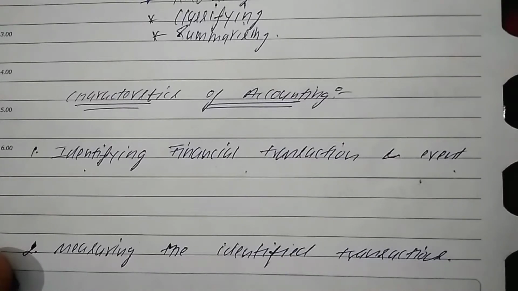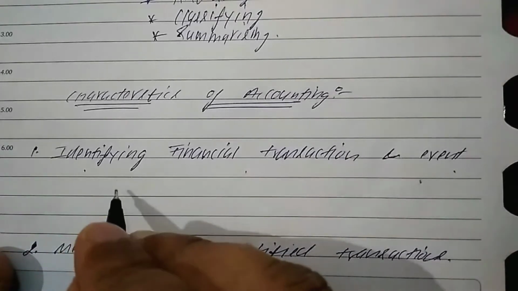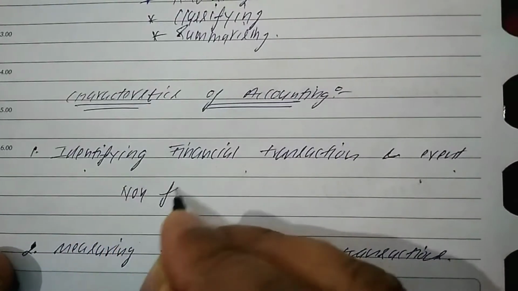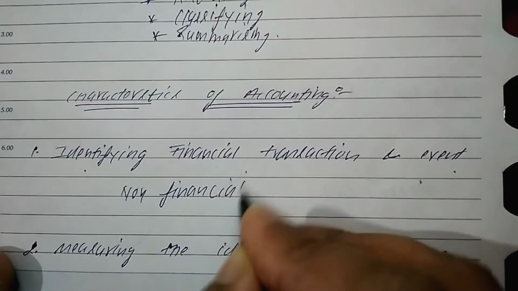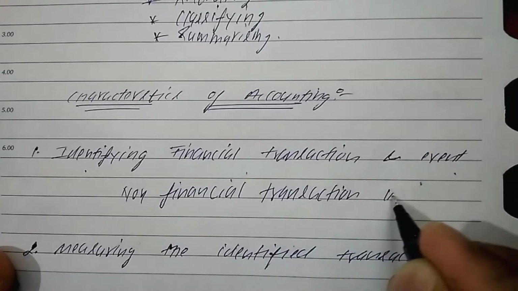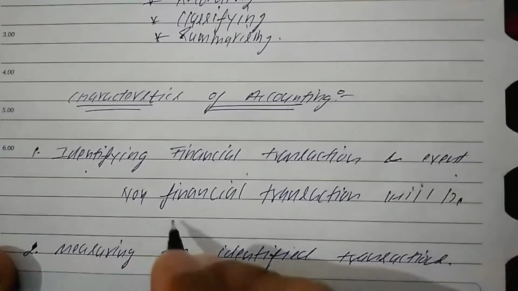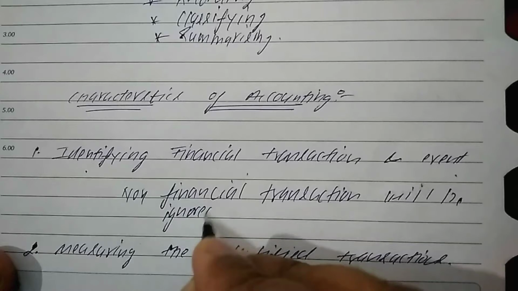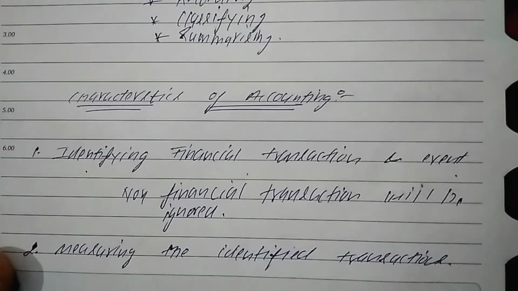Only those transactions which are financial in nature should be recorded. Non-financial transactions will be ignored. So this is the first characteristic of financial accounting.